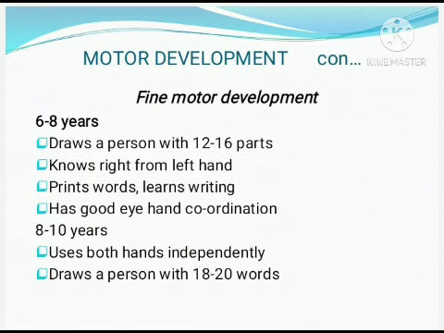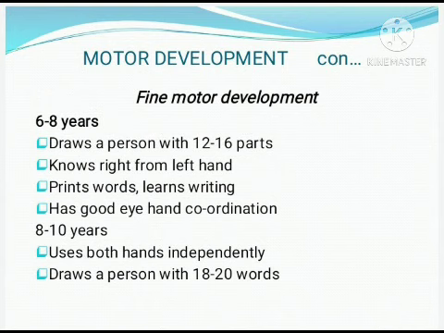In fine motor development, by 6 to 8 years, they will be able to draw a person with 12 to 16 parts. The baby is able to differentiate and understand right and left hand clearly, and they will be able to utilize it in an effective manner. They print words and learn writing. So by the time school starts, they know how to write and print words, and the baby has very good hand-eye coordination.